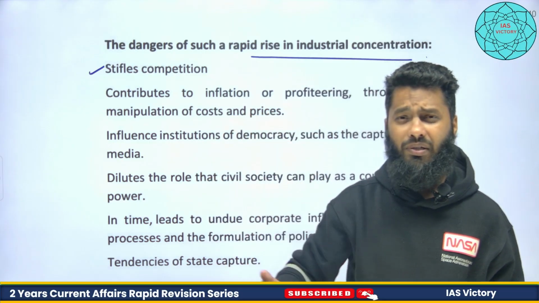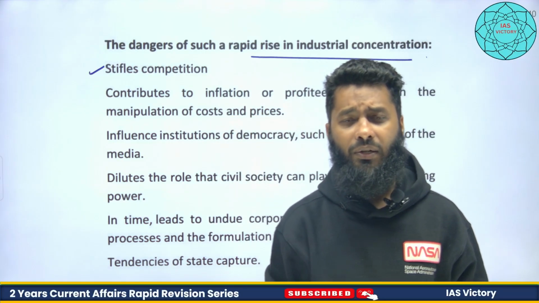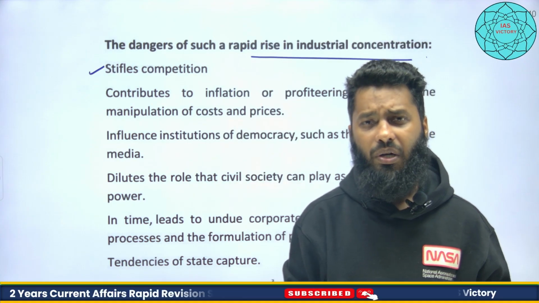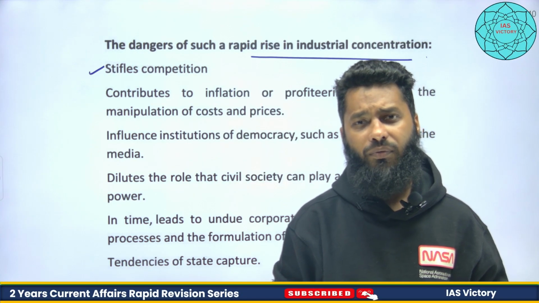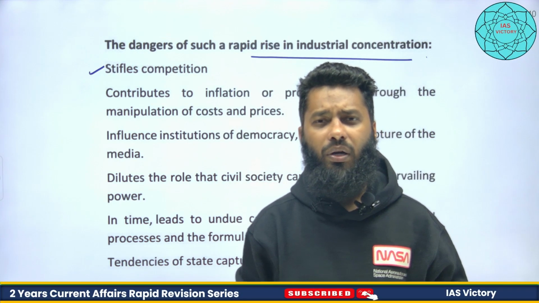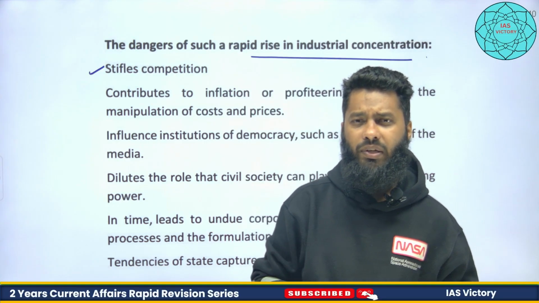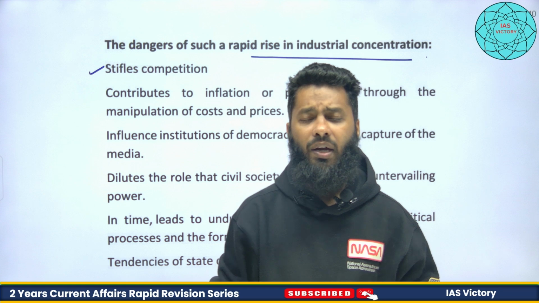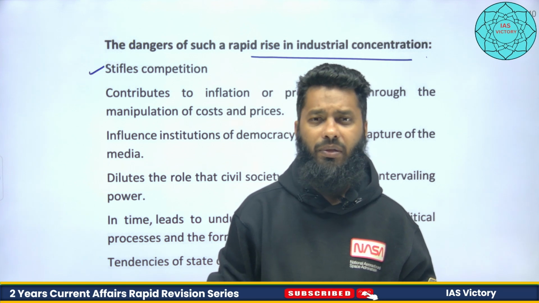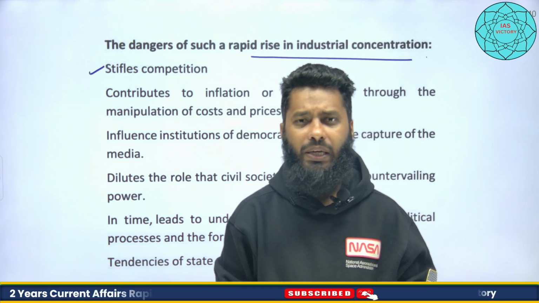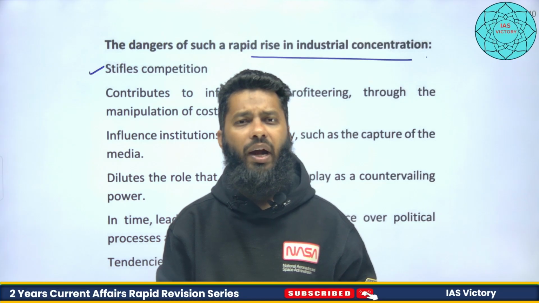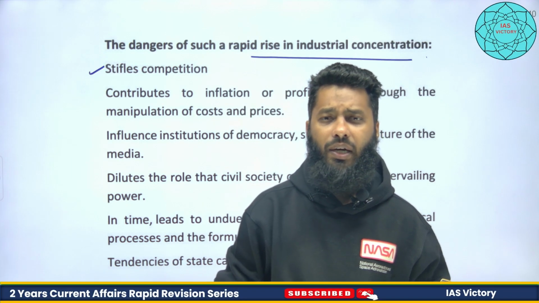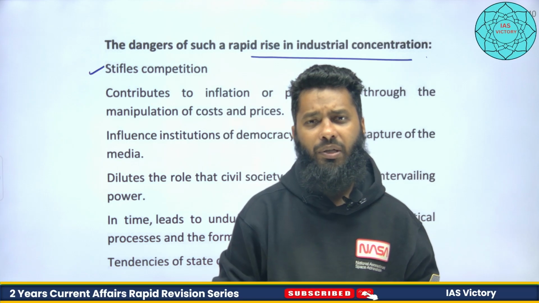For example, the recent Indigo fiasco we have seen is basically because Indigo is controlling approximately 65% of the market. Earlier, we had the MRTP commission, the Monopolistic and Restrictive Trade Practices Act, before 1991.